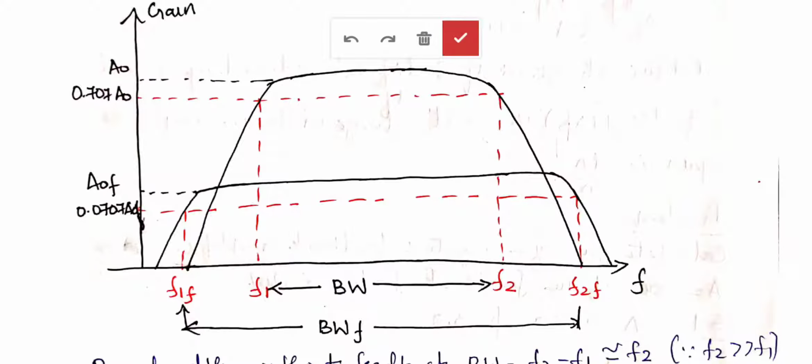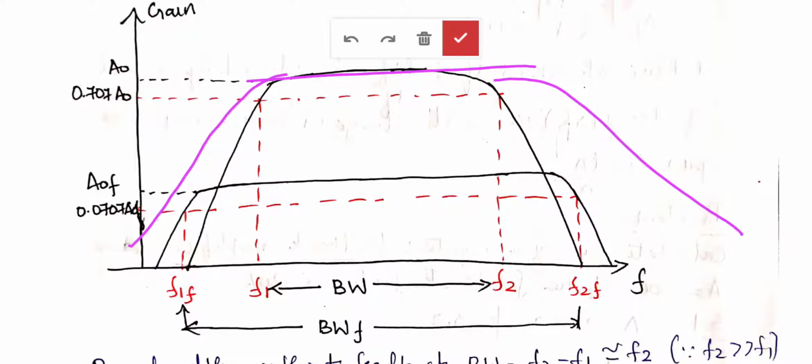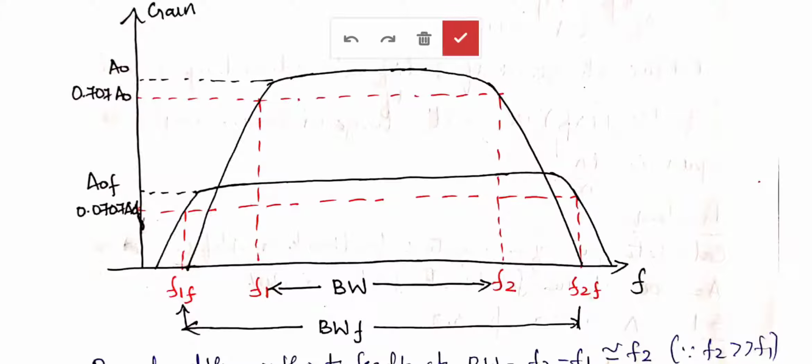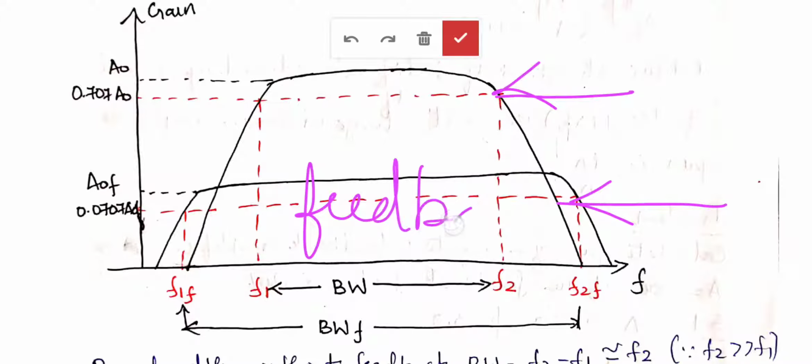So we know the gain will be increased, right? Under low frequency it will be less, and under high frequency it will be less. In the middle frequency we have very high gain. Here the figure consists of two frequency response plots, one with feedback and another without feedback. We have seen that with feedback the gain is reduced. So the smaller one is with feedback and this one is without feedback.